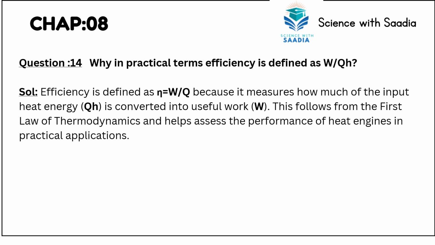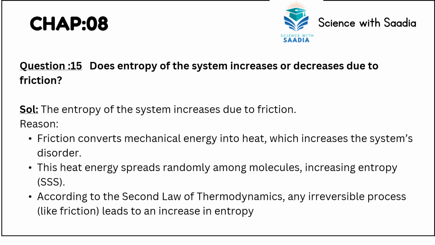Moving on to the next question, that is question number 15, which is: does the entropy of the system increase or decrease due to friction? The answer to this is, the entropy of the system increases due to friction, and the friction converts mechanical energy into heat, which increases the system disorder. The heat energy spreads randomly among molecules, increasing entropy. According to the second law of thermodynamics, any irreversible process like friction leads to an increase in entropy.